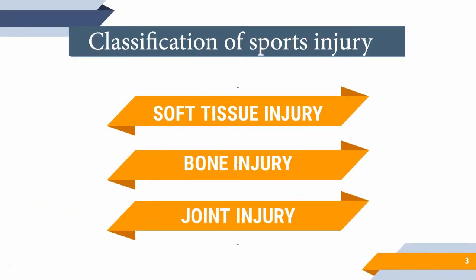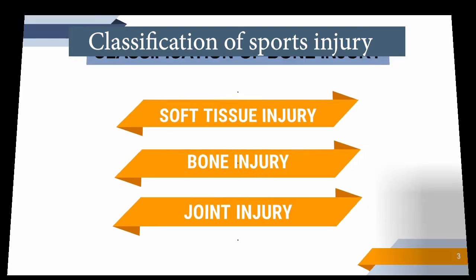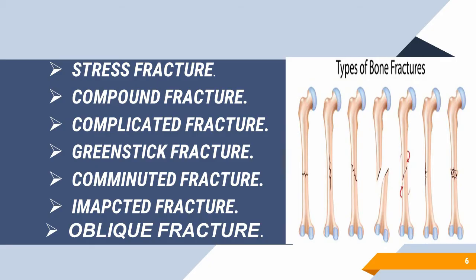Classification of sports injury. So children, I have classified sports injury into three parts. First one is soft tissue injuries, second one is bone injury, and third one is joint injury. So children, today we will look only at bone injury. Okay. So the first one is stress fracture. It means a crack in a bone. Children, it can be a common injury in high impact sports like long distance race or basketball or many others. Okay, mainly these fractures occur in the leg bone.